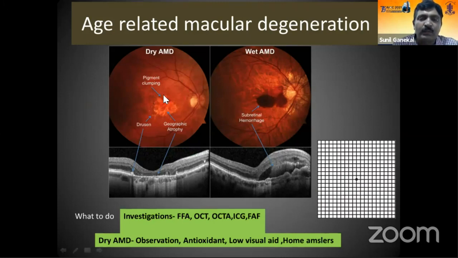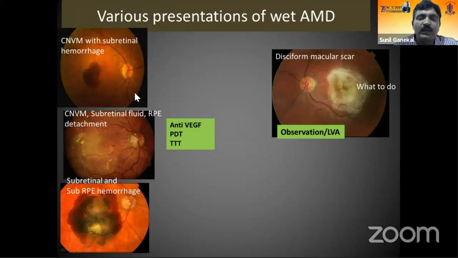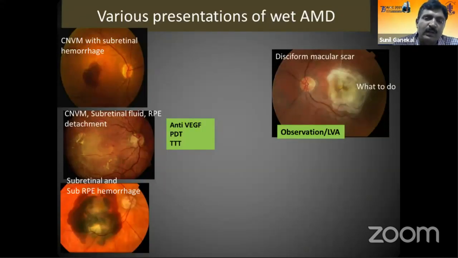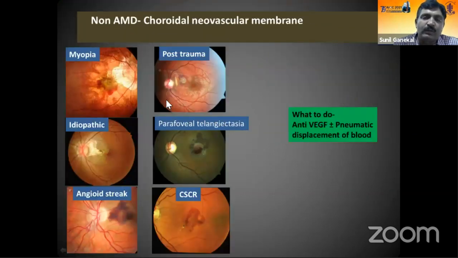Another commonest cause for the central patch is age-related macular degeneration, which could be either dry or wet age-related macular degeneration. In dry age-related macular degeneration, it's mainly due to the formation of a geographical atrophy and pigmented clumps. In wet AMD, because of the hemorrhage and the retinal pigment epithelial detachment, one tends to develop a central patch. In dry AMD, most often we follow them for the progression of geographical atrophy and treat them with antioxidant medications. In wet AMD, we tend to treat them with anti-VEGFs or PDT in certain cases. In stages of scar, one needs to just observe; not much intervention can be done.